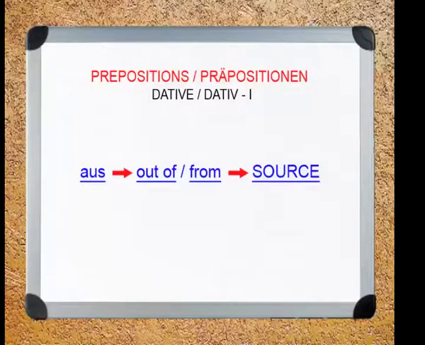Like accusative prepositions, dative prepositions also have different meanings in different contexts. We would look at each preposition and learn what the different meanings and contexts are. Let us start with the preposition aus. The preposition aus is predominantly used to show the source of a noun or a pronoun.